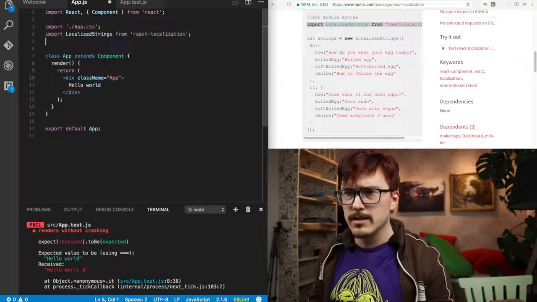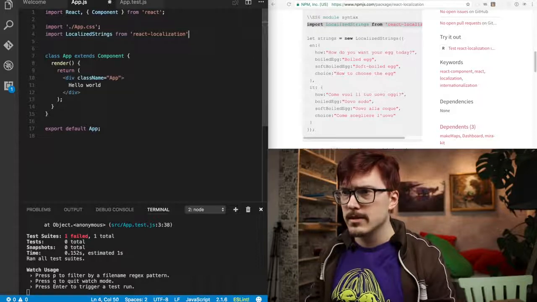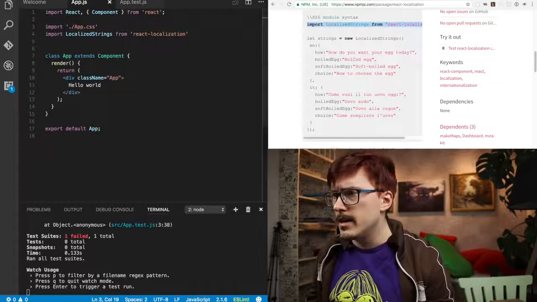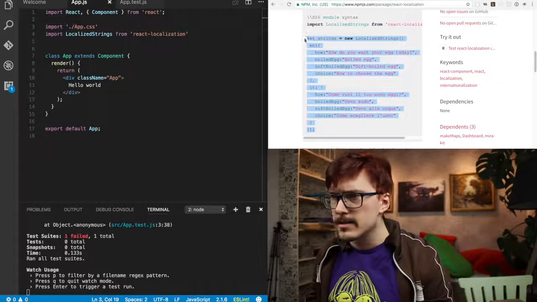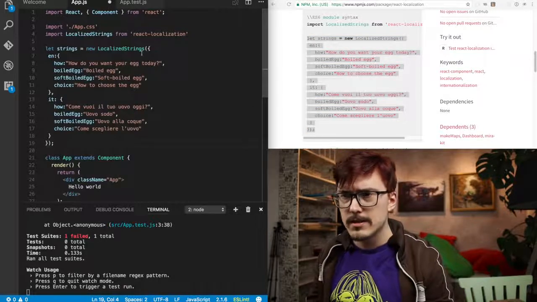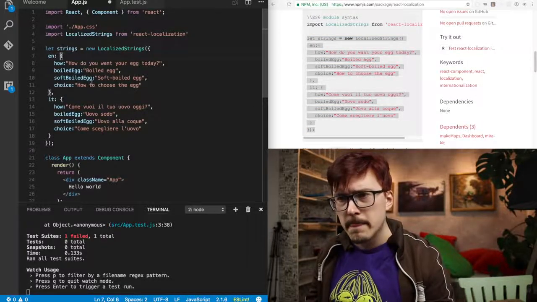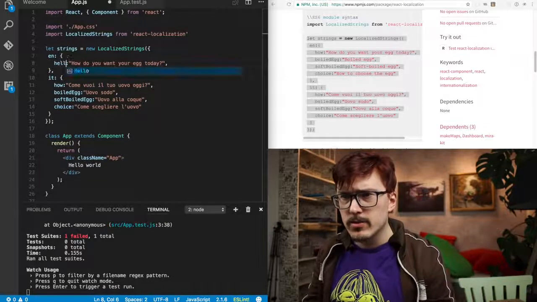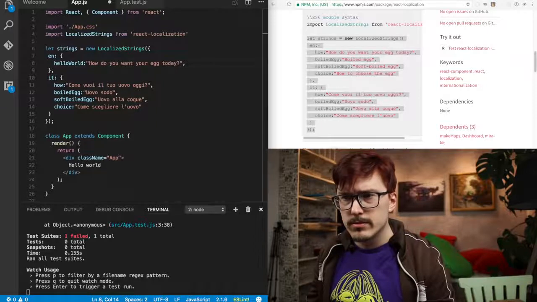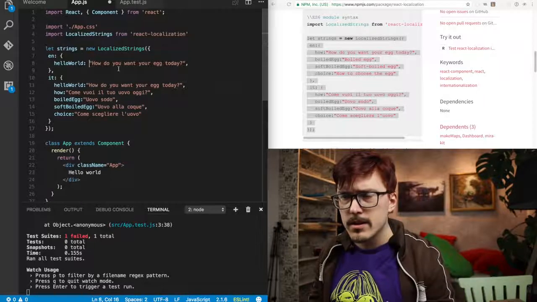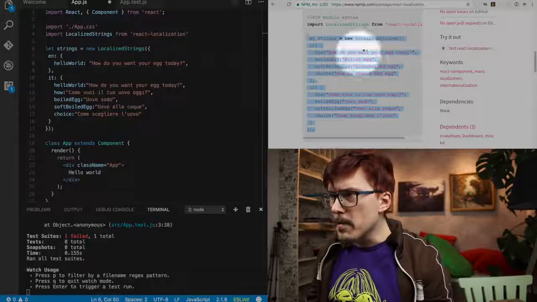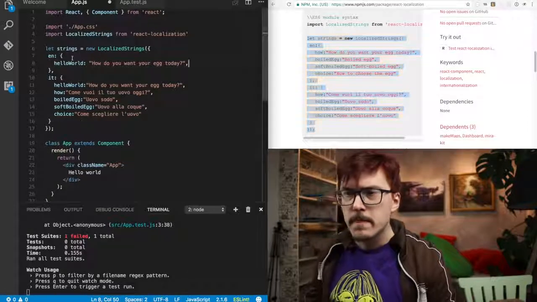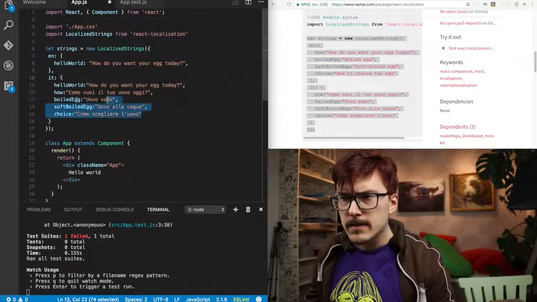Let's import things and semicolons. Let's import this string here. Oh, what is this? Okay, like hello world. I don't know what I'm doing. That's English, and it's not. What is up with this? Spacing, man.